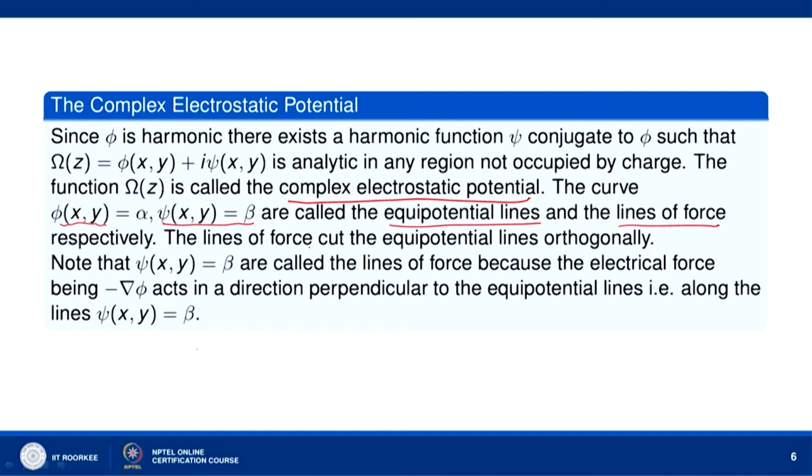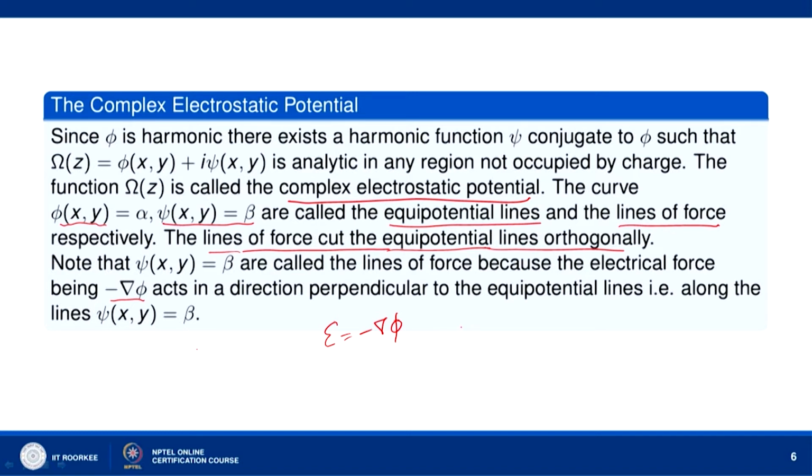Now we have seen that the family of level curves phi(x,y) = alpha and psi(x,y) = beta cut each other orthogonally. So, the lines of force cut the equipotential lines orthogonally. Note why we call psi(x,y) = beta the lines of force: the direction of the electrical force, which is minus del phi, and this del phi is a vector which is perpendicular to phi(x,y).